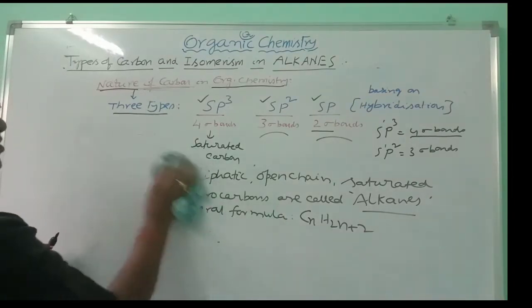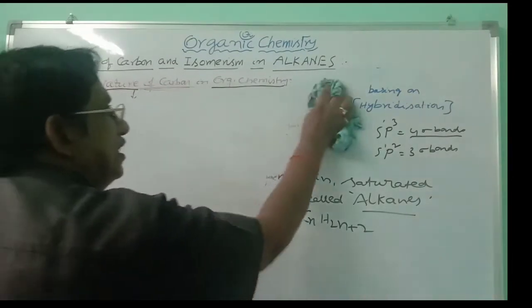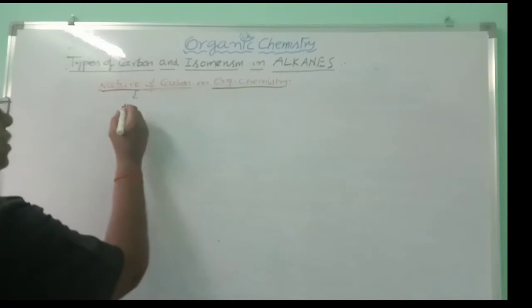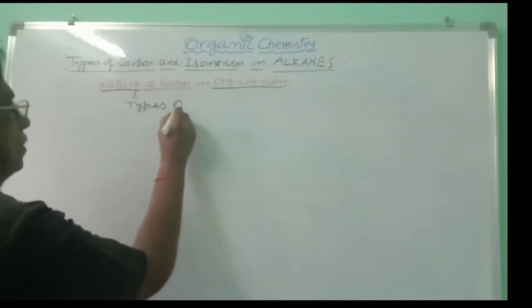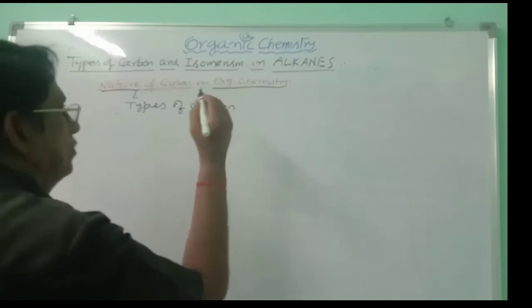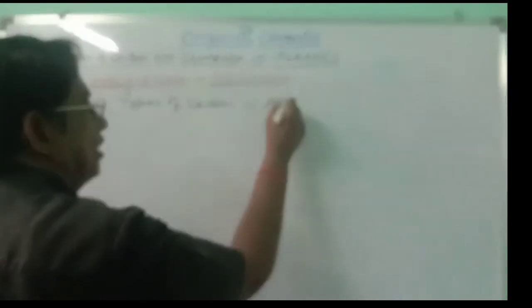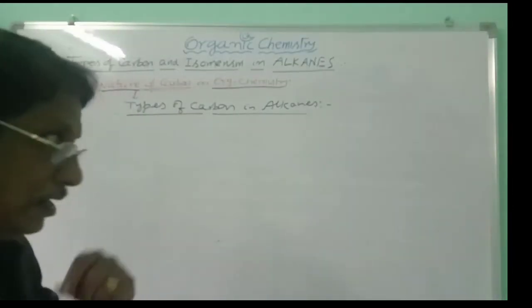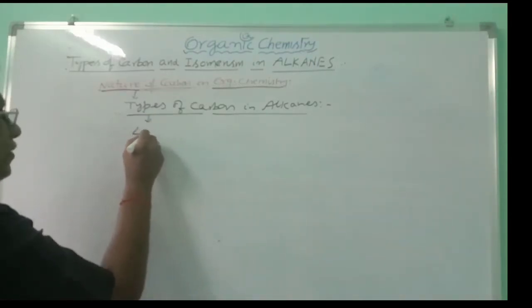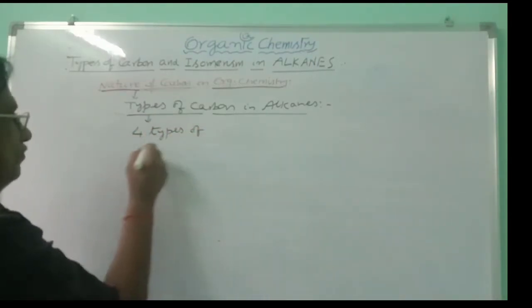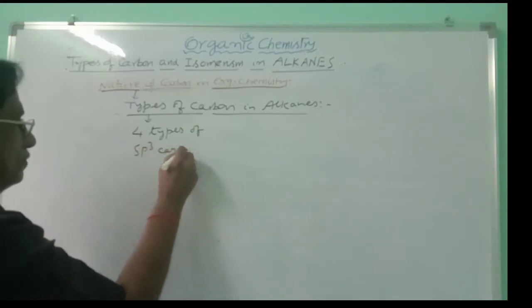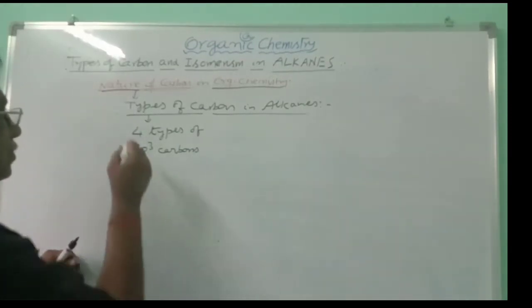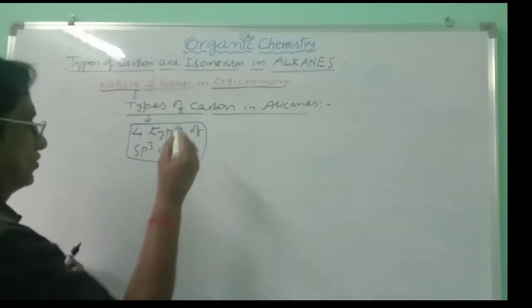Types of carbons in alkanes that you have to now consider. Types of carbon in alkanes now I am considering. There are 4 types of sp3 carbons.